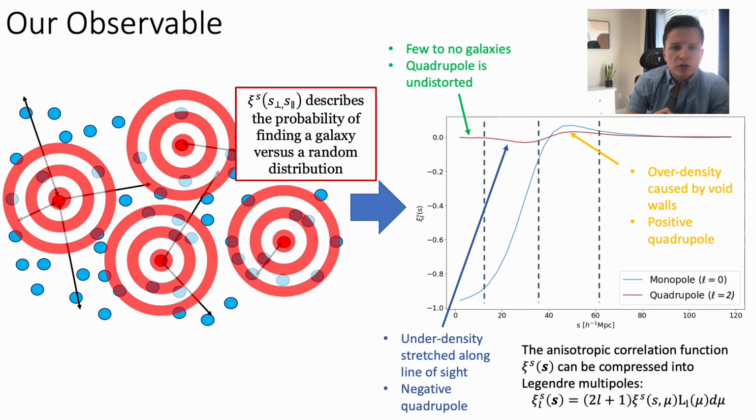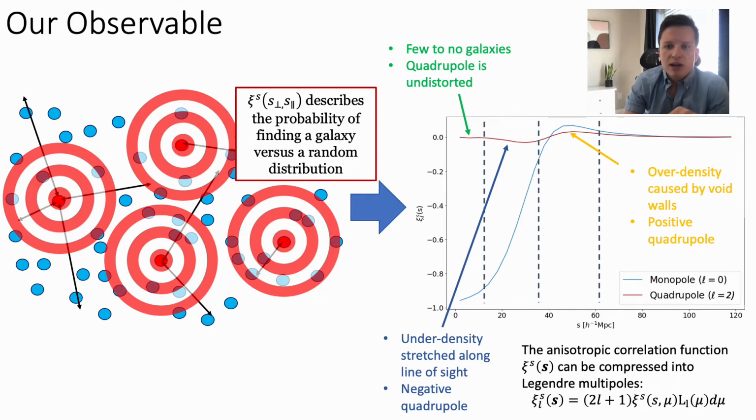Let's talk about the observable that we use in this work. What we do is we take our void centers and we count the number of galaxies in bins in radius and angle around this void center, and compare the number of galaxies found to that in a random distribution.